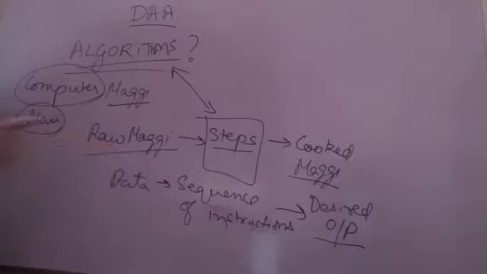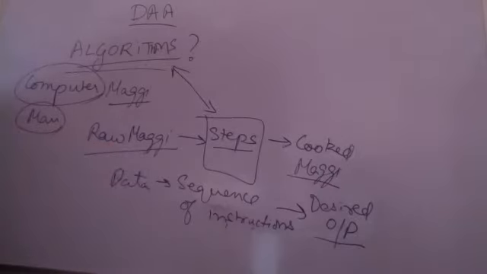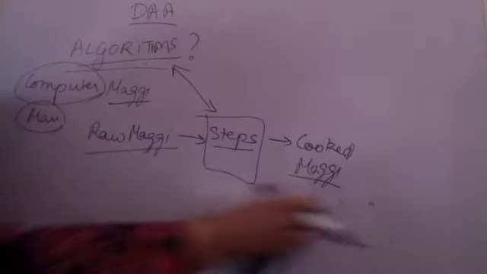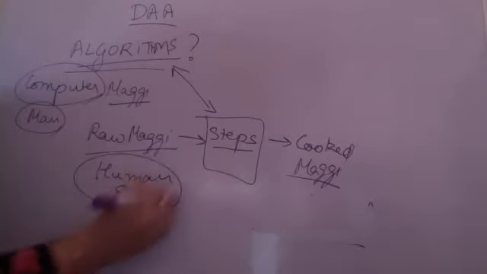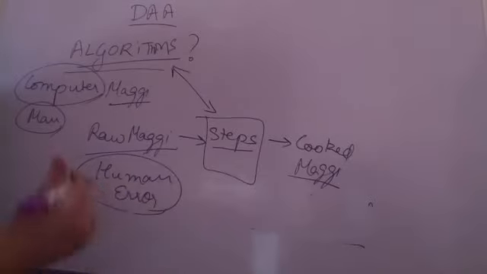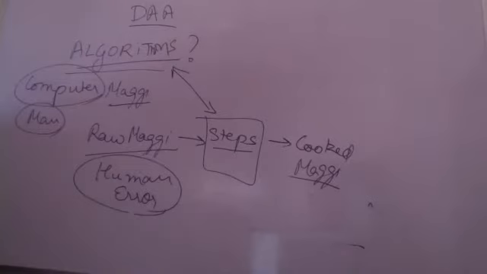See, when we are cooking Maggie, there are times when human error will creep in. That human error is gone when the computer is performing the algorithm. What do I mean by this human error? Many times you will be having raw Maggie, many times an overcooked Maggie. Or you have put it on the gas and forgotten, the Maggie is gone, burnt Maggie is there, or maybe Maggie with a lot of water is still left that you have been served. That is human error in the algorithm.